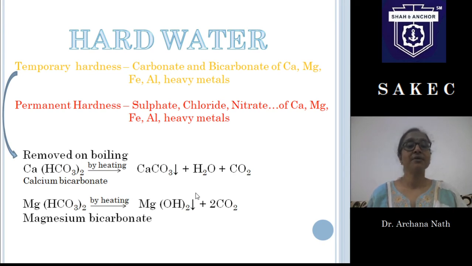So you have to remember calcium bicarbonate is removed as calcium carbonate, whereas magnesium bicarbonate is removed as magnesium hydroxide. Whatever it is, by boiling these salts precipitate out and we can easily remove them from water. That's why they are known as temporary hardness, whereas for permanent hardness this is not possible. So now you know what is the cause for temporary hardness and what is the cause for permanent hardness.